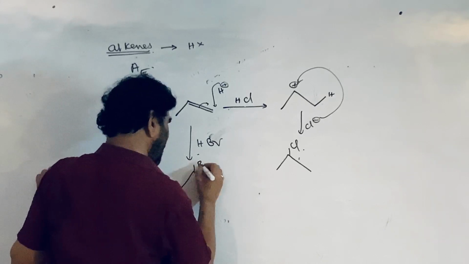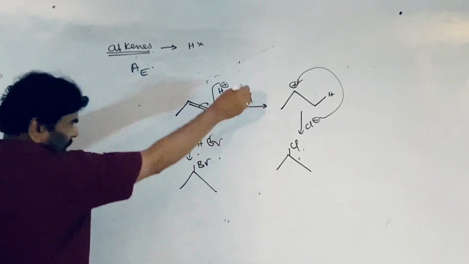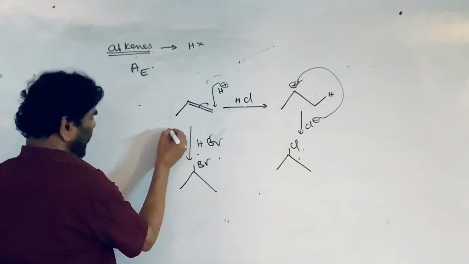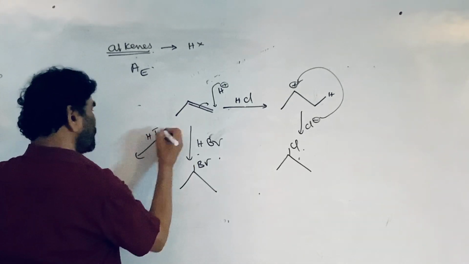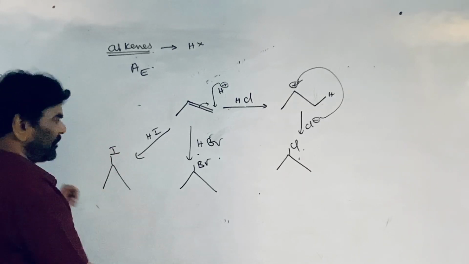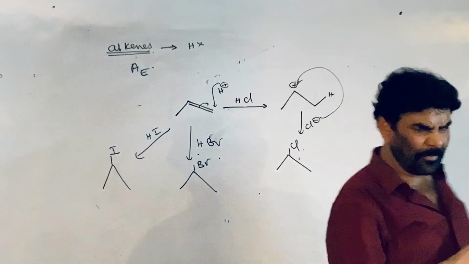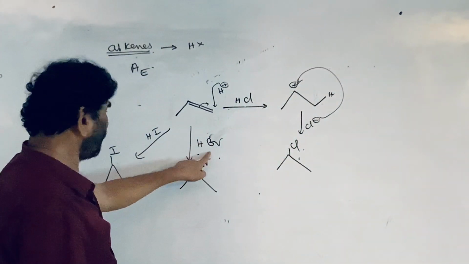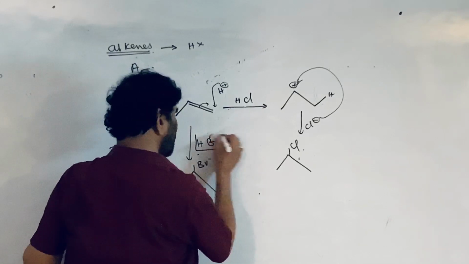through the same mechanism, that is through the same carbocation. After adding this, 2-bromopropane, isopropyl bromide, is formed. Similarly, with HI, 2-iodopropane is formed. You know that. Suppose you use a peroxide; only HBr has the peroxide effect.